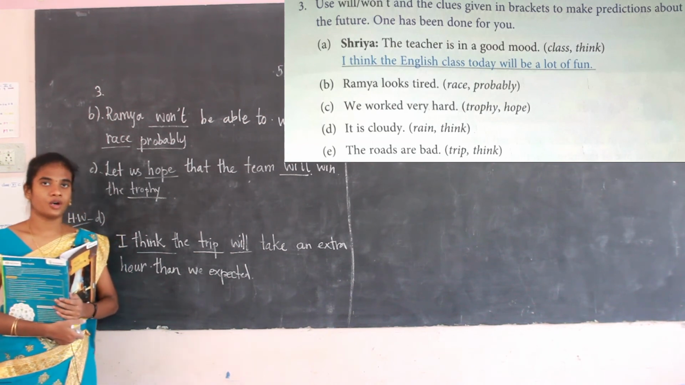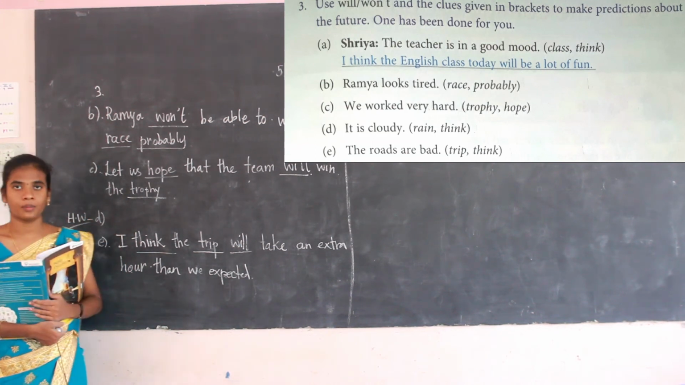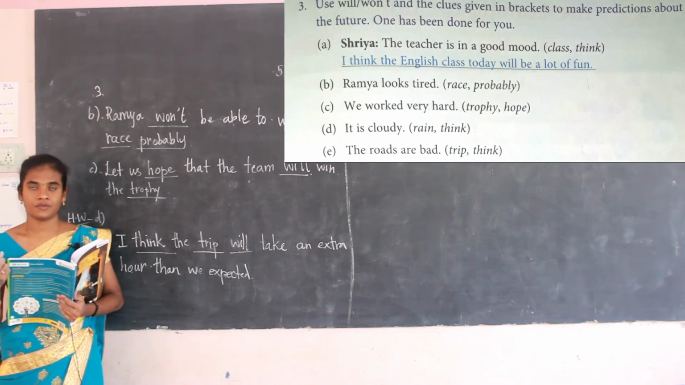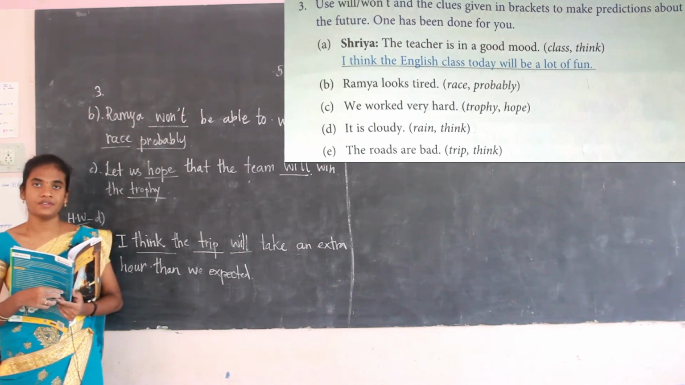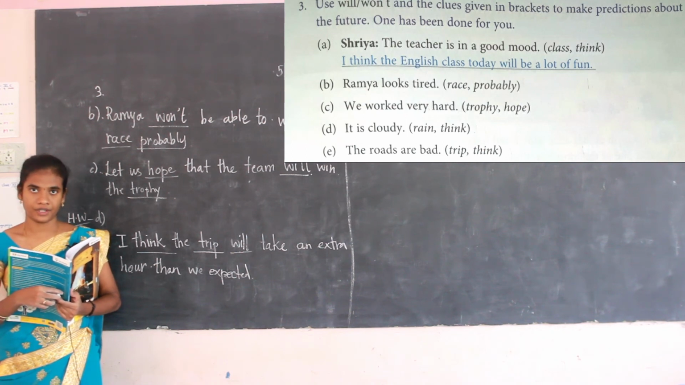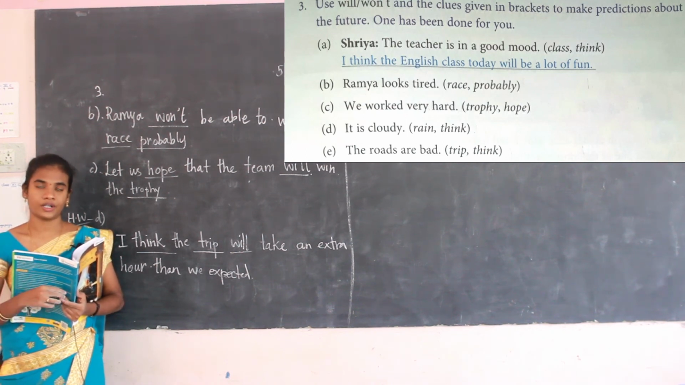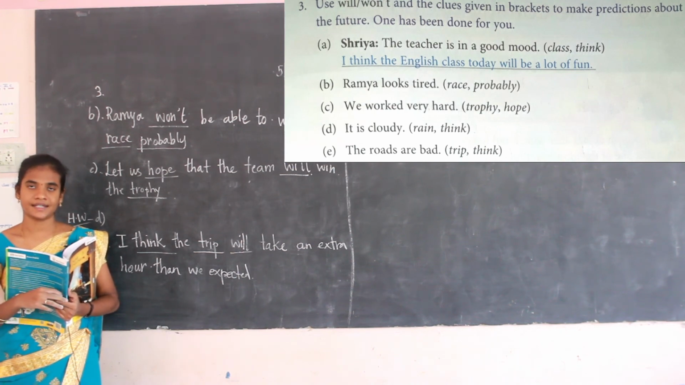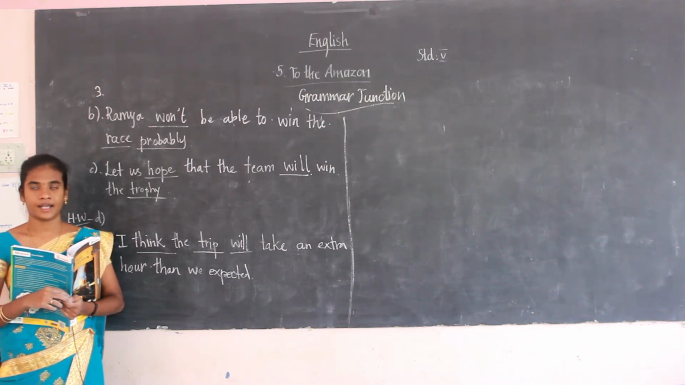Okay, so the homework for today is D. So today we have seen how to talk about future events. While we are talking about future events, we will talk in different ways, right? For that we have seen the examples and also the exercise. So I hope you understand this. Thank you, students.